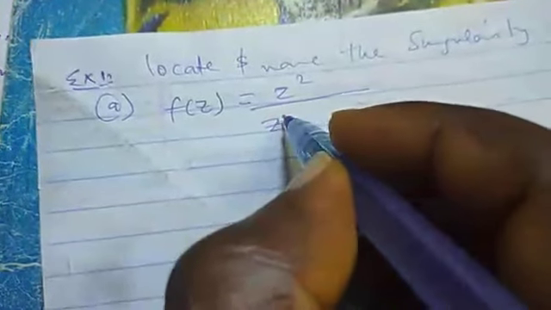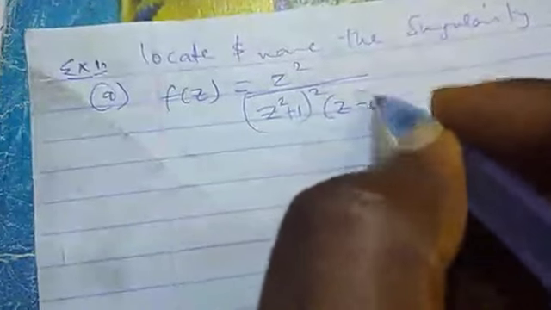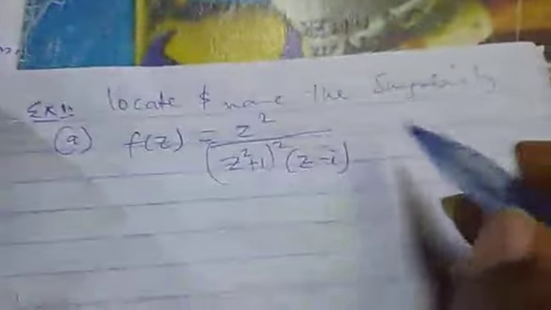Let's say example 1. Let's locate and name the singularity that we have there. Now, first, let's consider this function f of z equal to z squared over, let's say we have (z squared plus 1) all squared into (z minus i). Okay, let's take it one by one. So, solution to this.